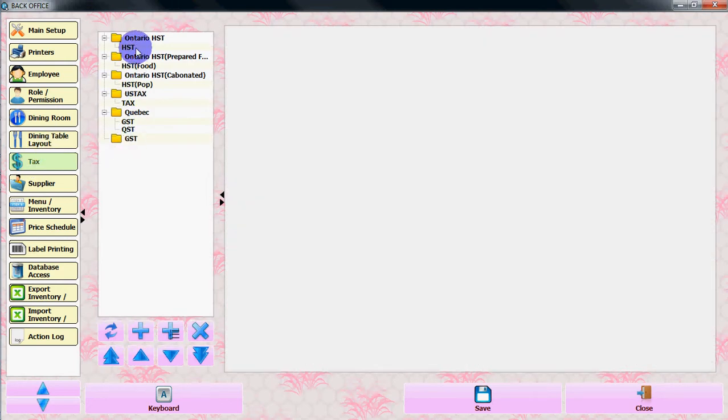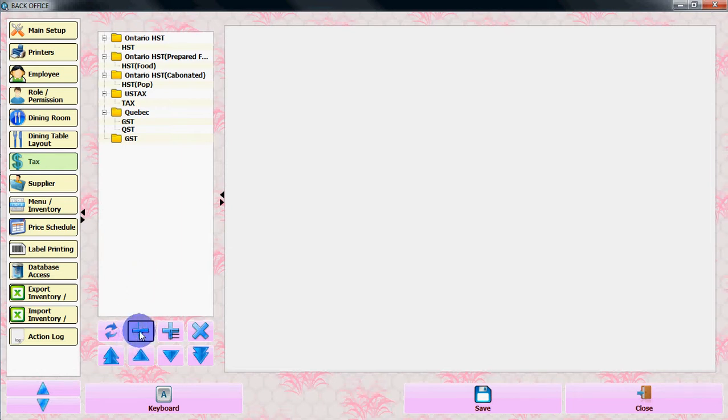So we have set up almost all the tags for US and Canada. If you need to change it, you can, and if you want to add another type of tags, you can do it.